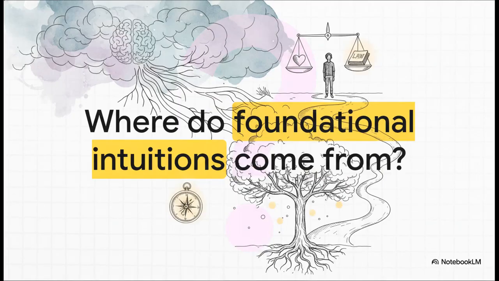So I'm going to leave you with a final, provocative thought to ponder regarding your own moral compass, and it perfectly sets the stage for our next explainer. If an innate moral law is truly written on our hearts, if you possess this internal framework that allows you to judge what is good and bad, completely independent of a specific religious command, where exactly do those foundational intuitions come from? How did they get there? Think about that the next time you feel duty-bound to do the right thing.